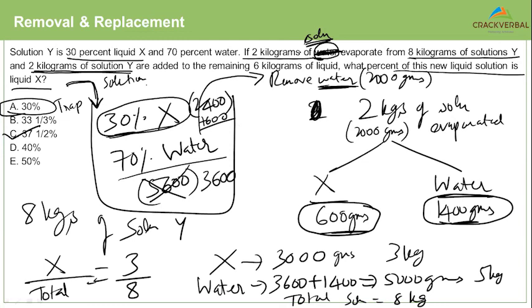Here 2 kilograms of water was evaporated. And that's why the answer is 37.5%. Why? Because you still have more X compared to the water. Clear on this? Any questions here? None.